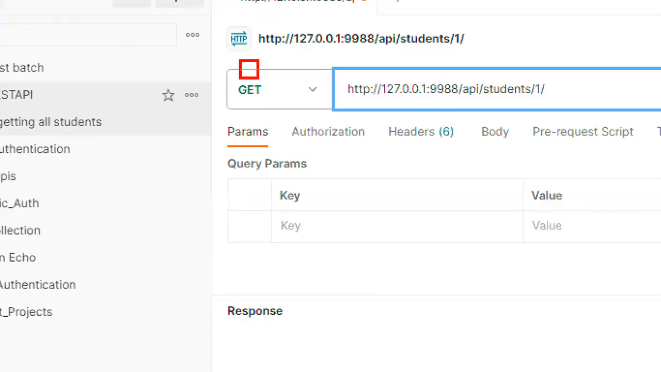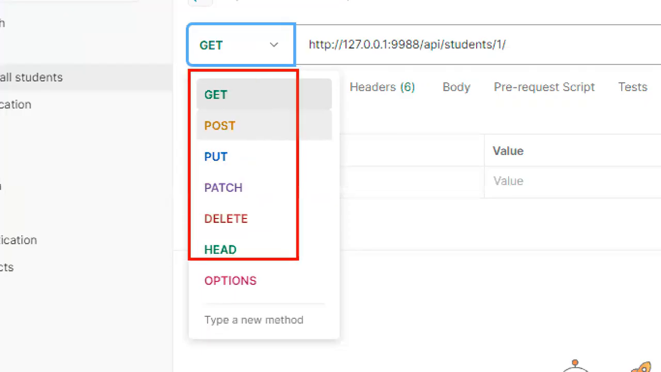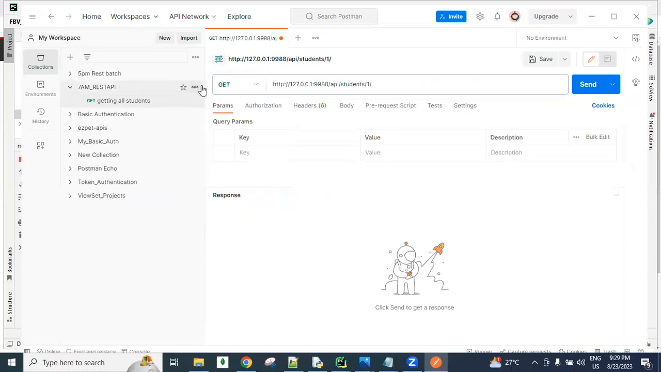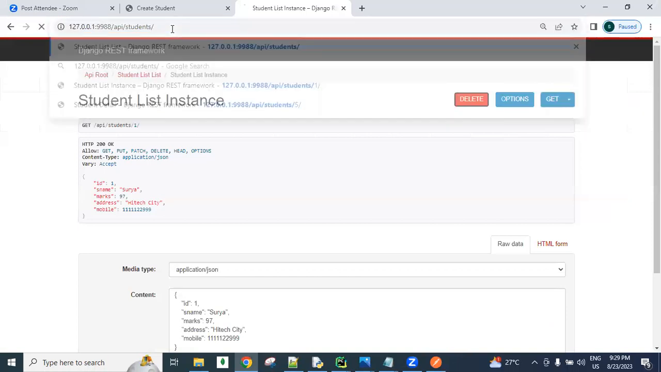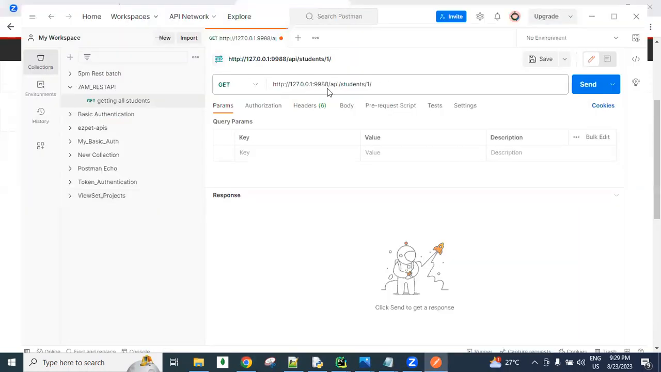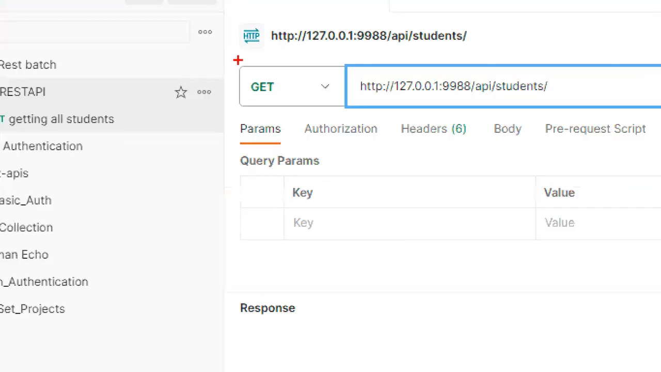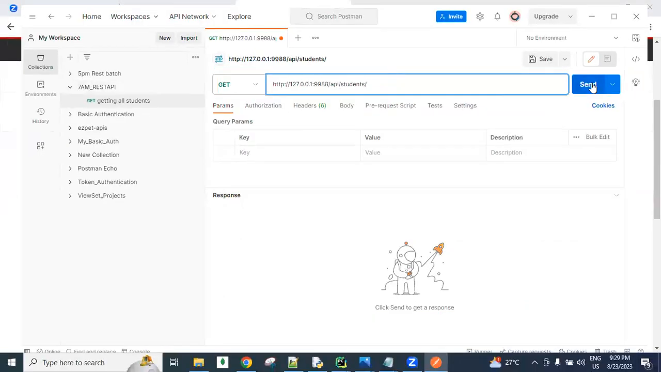Okay, now here there are HTTP methods, guys: get, post, put, several methods. Later I will explain all these methods. Right now, by default, it is the get method. From the browser also, whenever we send a request, by default a get request is executed. That's why we get all the records. Same thing I want to execute here. So here I selected the get method, sent the get URL, and then click the send button.